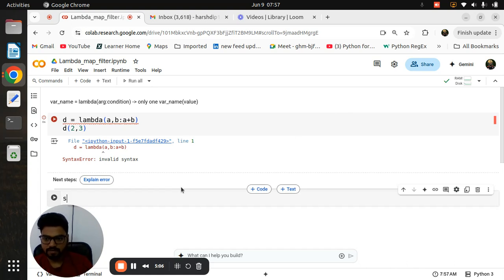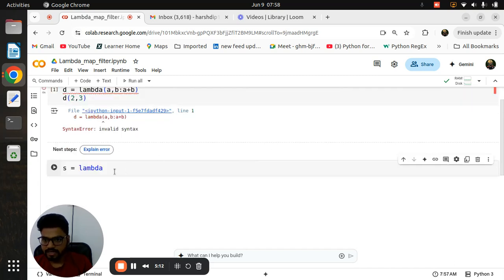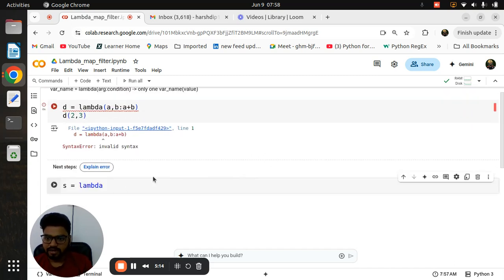Now see, I have written the lambda function, right? Now again I am giving the round bracket, right? So if you're noticing here, whenever I give the round bracket, see the color. I hope now you understand what exactly the error is.